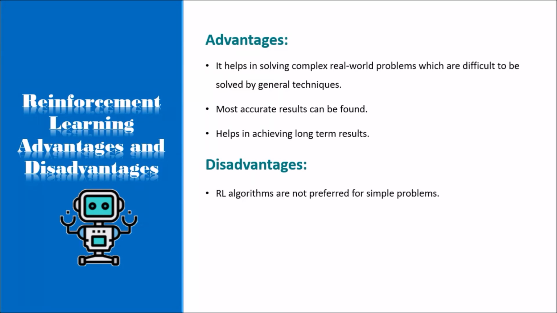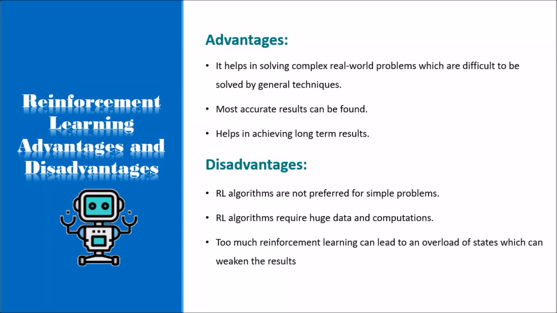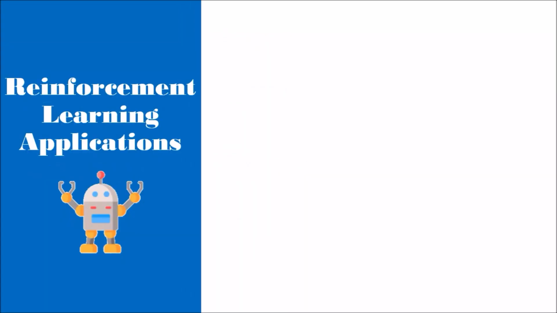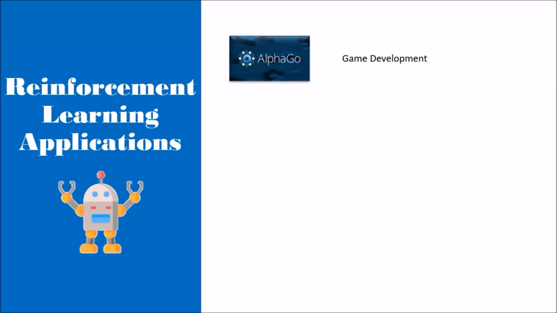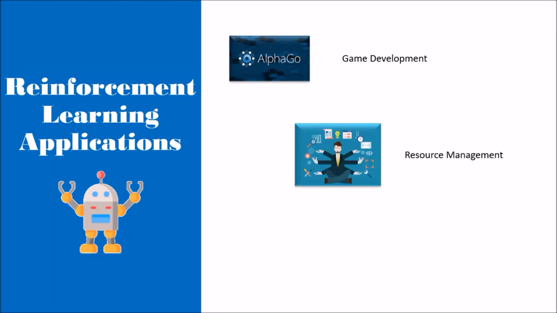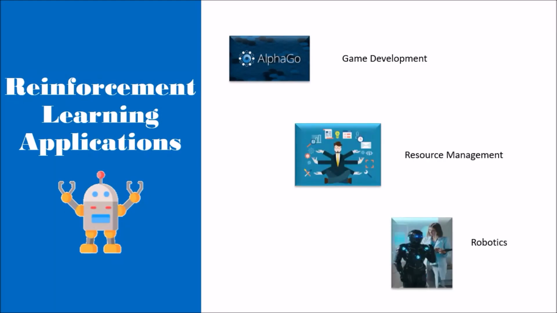Disadvantages are RL algorithms are not preferred for simple problems. RL algorithms require huge data and computations. Too much reinforcement learning can lead to an overload of states which can weaken the results. Reinforcement learning algorithms are widely used in the gaming industries to build games. It is also used to train robots to do human tasks.